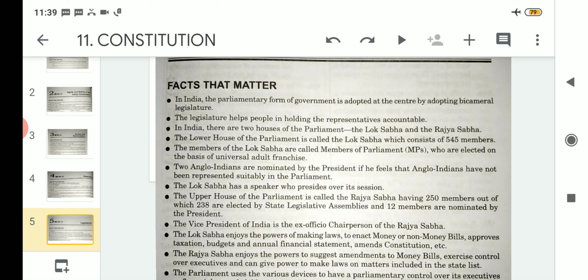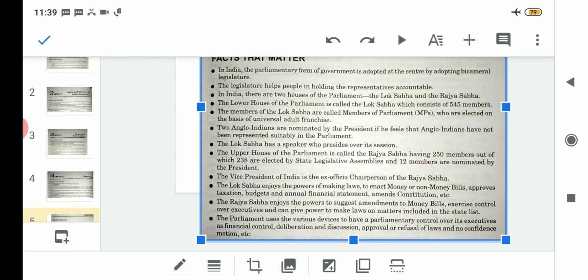The Anglo-Indian community members will be appointed by the president in case the president feels that the 543 members are not representing the Anglo-Indian community suitably in the parliament. The head of the Lok Sabha is the speaker, who presides over its sessions.